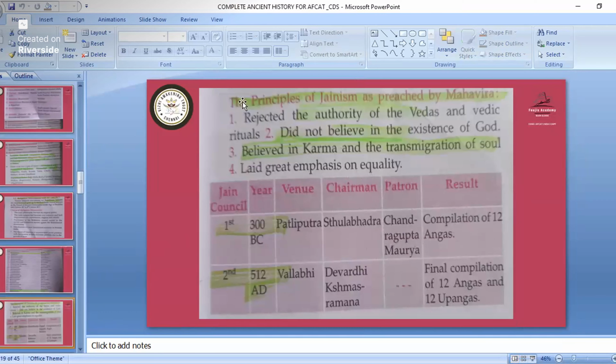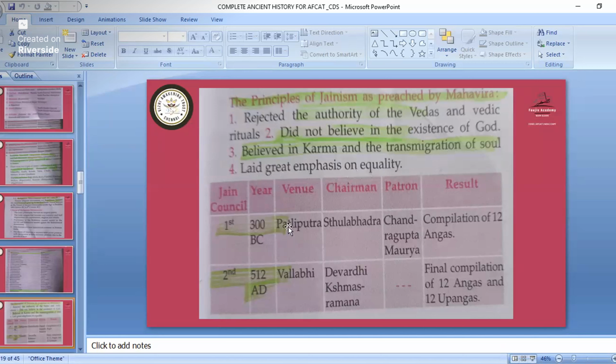The principles of Jainism as preached by Mahavira rejected the authority of the Vedas and Vedic rituals. In ancient times, before this religious movement, we had the Vedas, and they were performing a lot of rituals and superstitions. So during the religious movement, they rejected the authority of the Vedas and Vedic rituals, did not believe in the existence of God, believed in karma and transmigration of the soul, and laid great emphasis on equality.